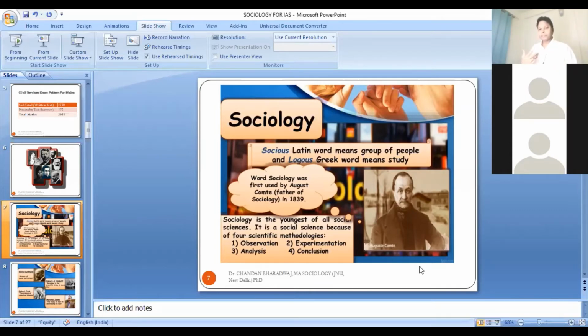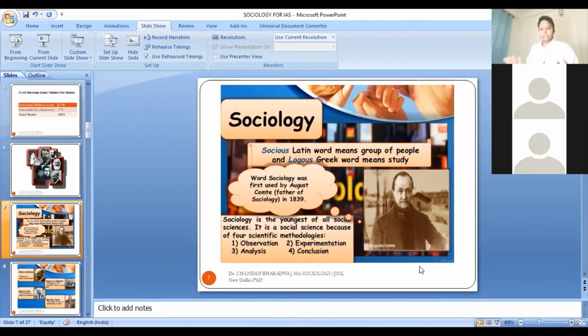When you study, you will see he has made a hierarchy of disciplines, a hierarchy of sciences, and in this hierarchy he has kept sociology at the top. So he had a very high opinion of this discipline. He believed the scope of this subject will be so diverse, so scientific, so applied, that it will be at the top of all sciences.